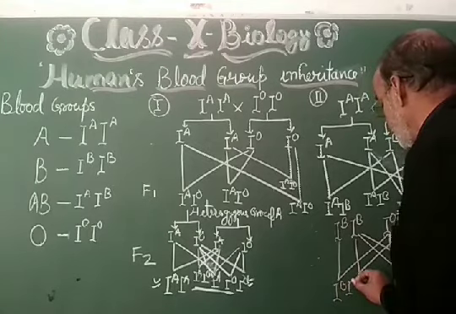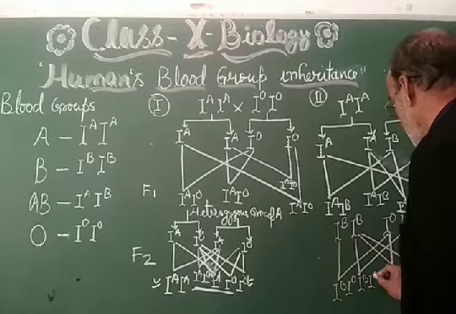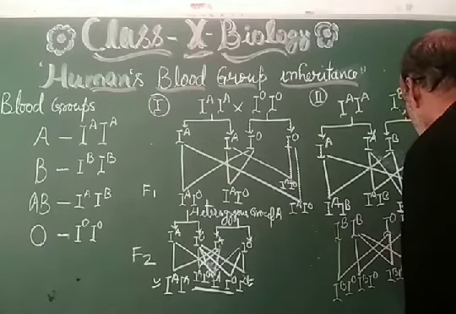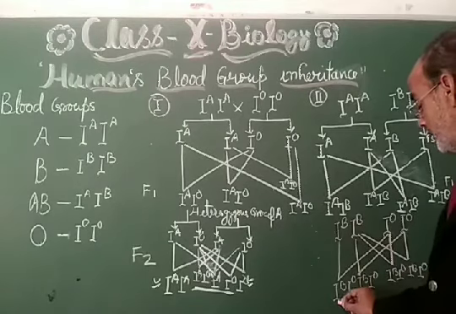So the progeny will be IB, IO, IB, IO, IB, and if the cross in between them takes place, then what is going to happen?